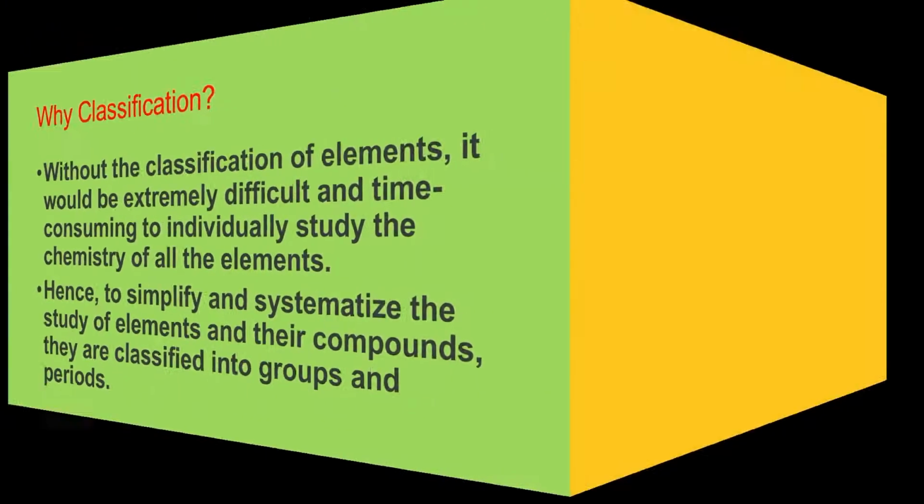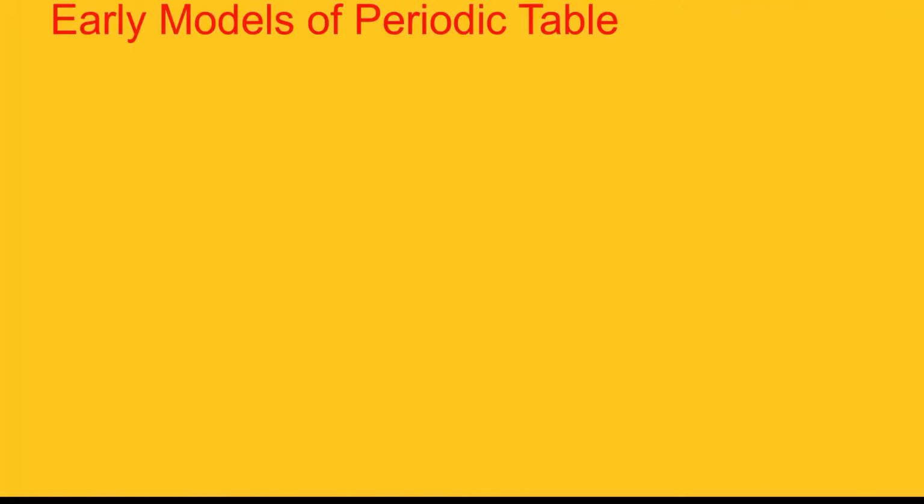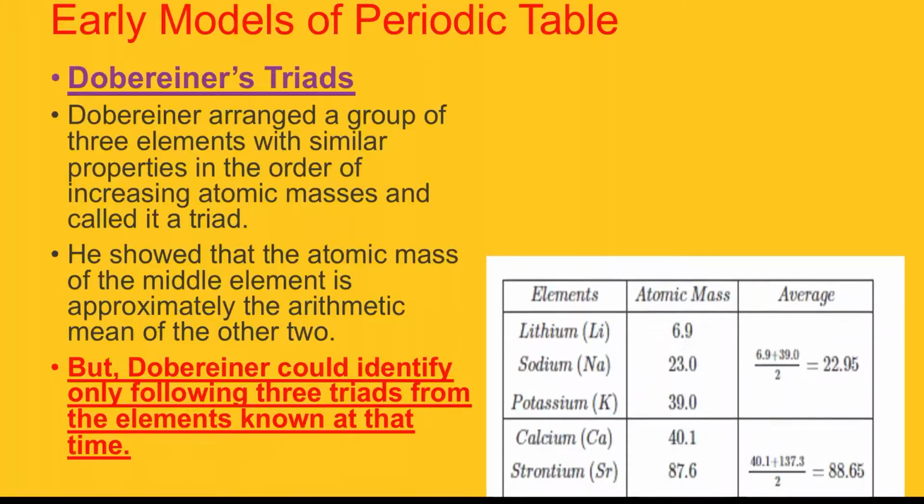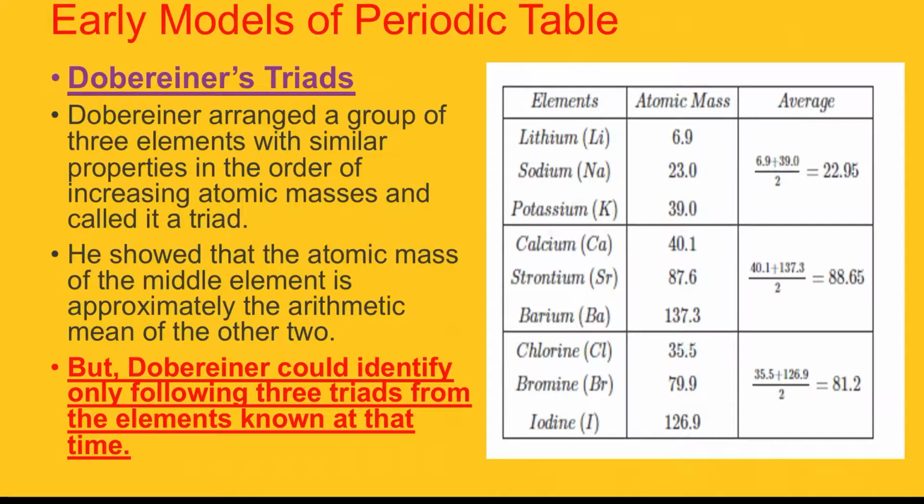So let's see how this classification started. Early models of the periodic table: there was a scientist named Dobereiner. He arranged groups of 3 elements with similar properties in order of increasing atomic mass and called them triads. He also showed that the atomic mass of the middle element is approximately the arithmetic mean of the other 2. You can see from the table, he found 3 triads: lithium, sodium, potassium; calcium, strontium, barium; chlorine, bromine,